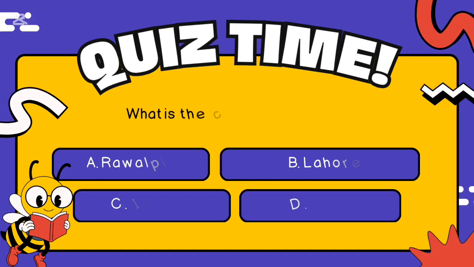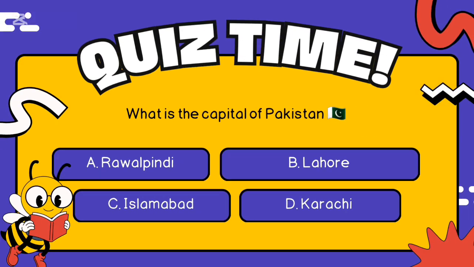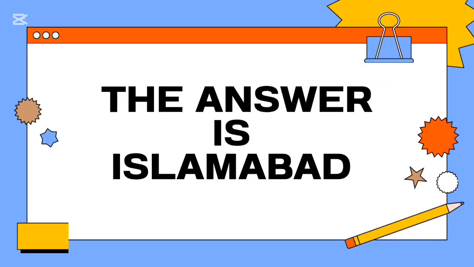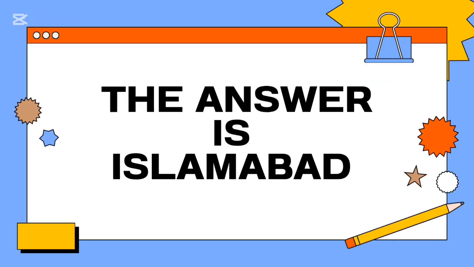Next question: what is the capital of Pakistan? A. Rawalpindi, B. Lahore, C. Islamabad, D. Karachi. And the answer is Islamabad.